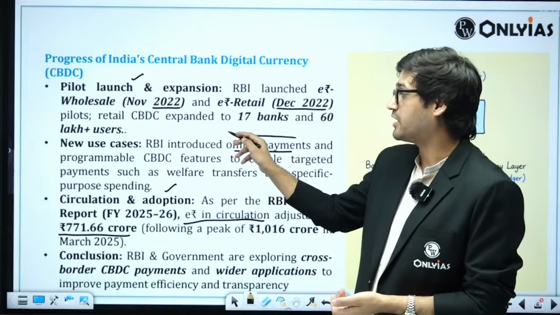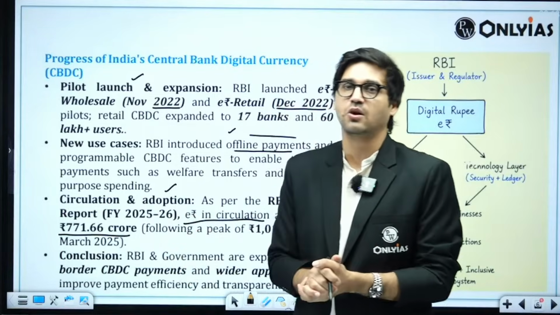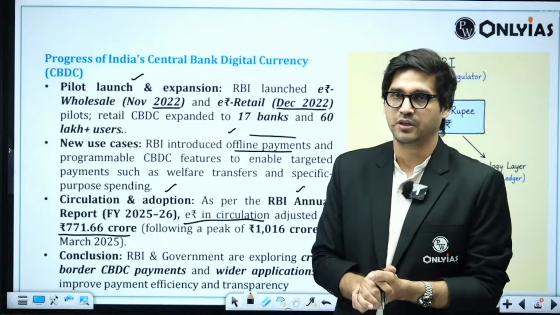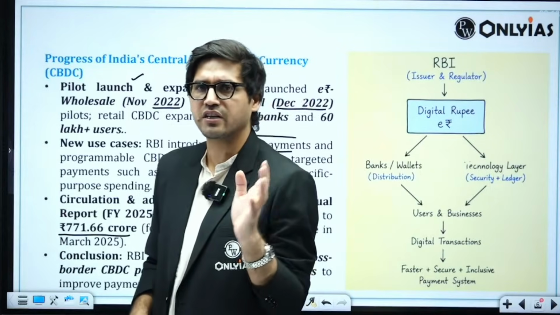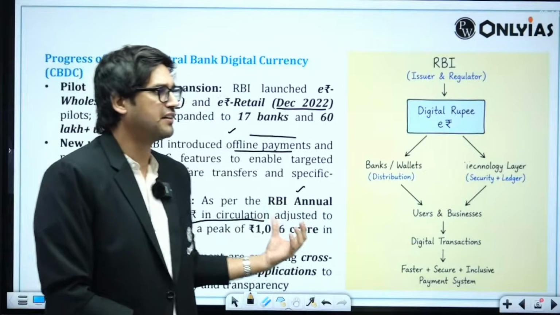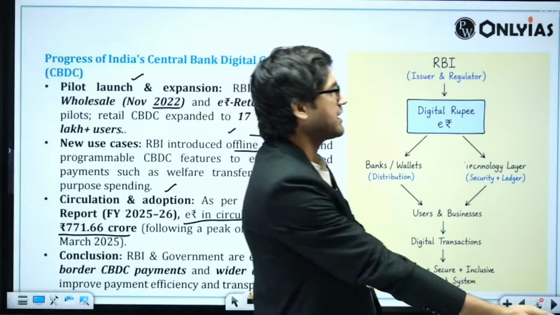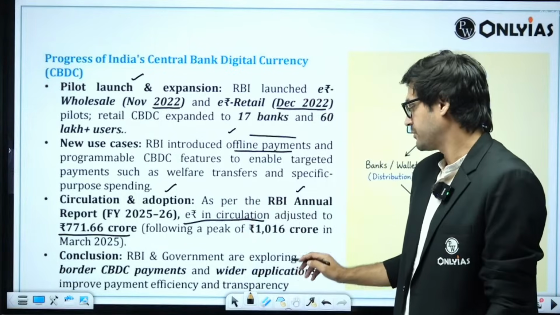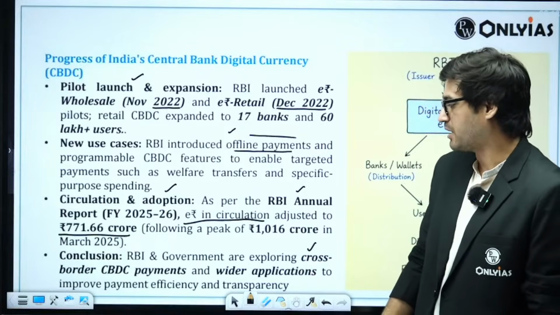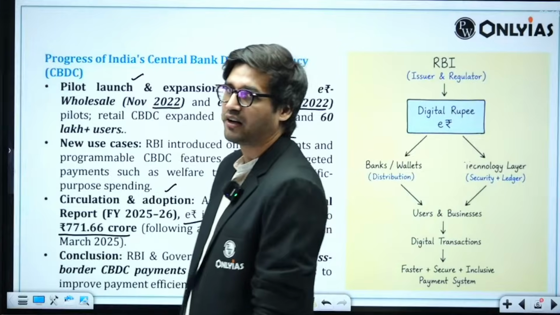RBI at this point in time is also exploring other payment facilities, in the sense of offline payments, if that can happen. Towards the conclusion, you have to write a really short, really sweet conclusion as to what the RBI and the government are doing in this case. You can say that the RBI and government are exploring different use cases. For example, cross-border CBDC payments and wider applications to improve payment efficiency and transparency.